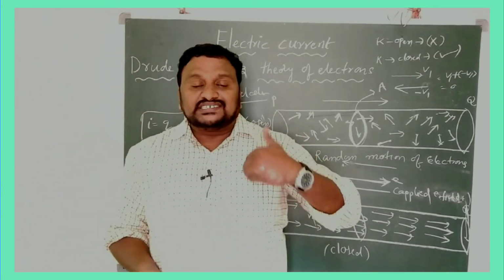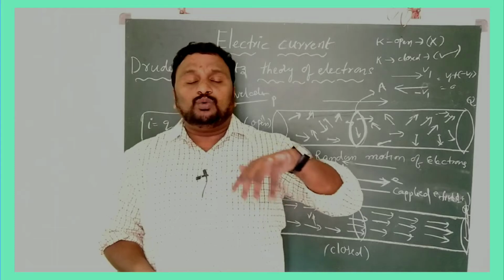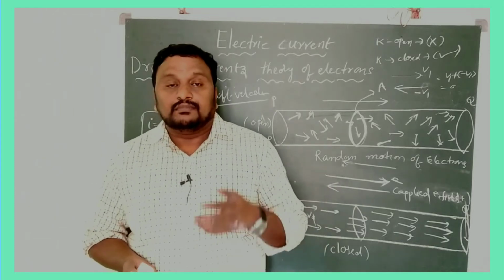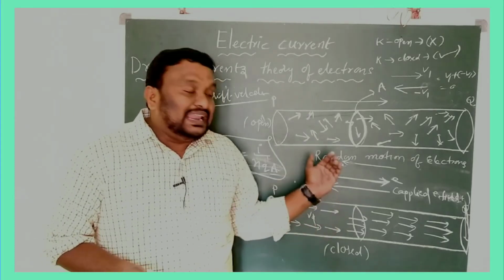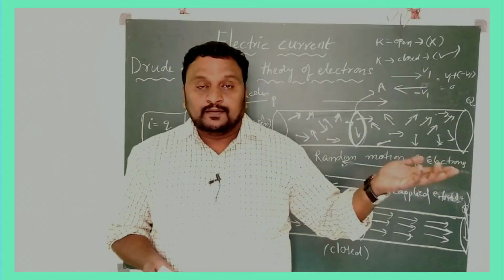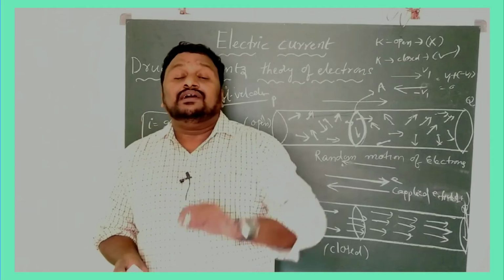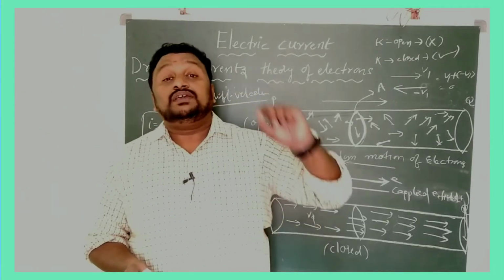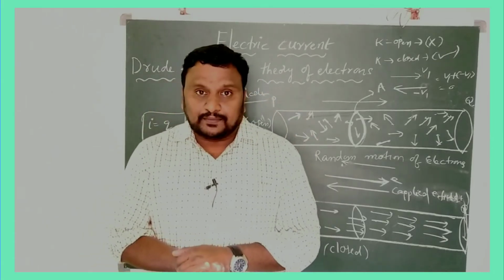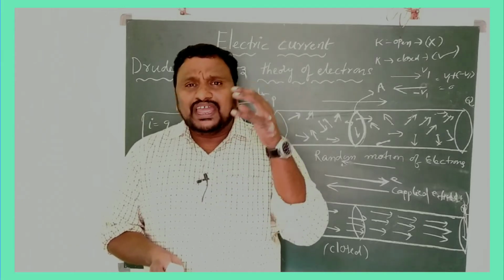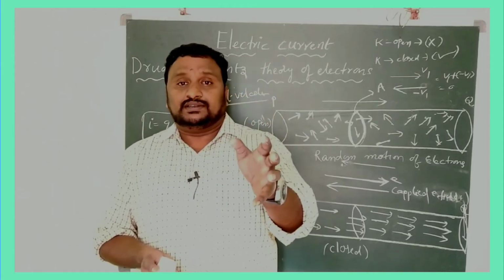How is the velocity constant? When the electrons are moving in one particular direction, they must collide with the lattice atoms of the conductor. In a conductor, so many atoms and particles are there.